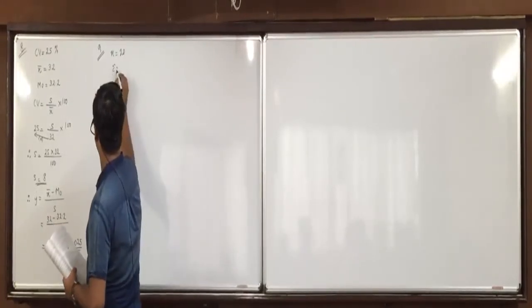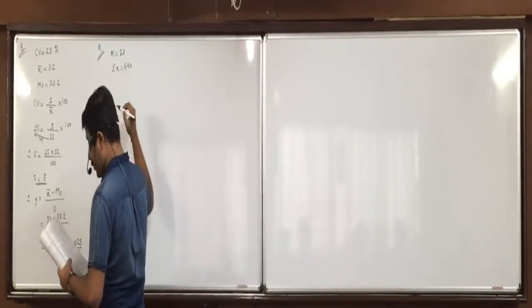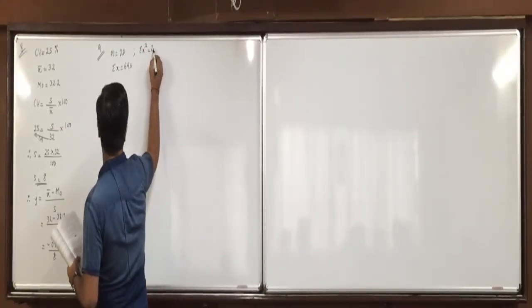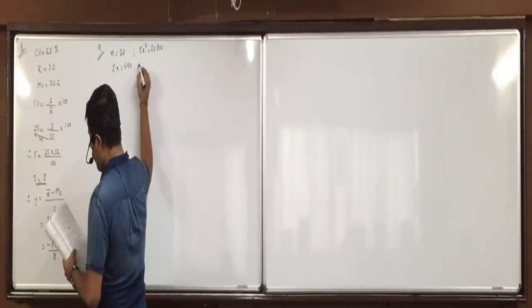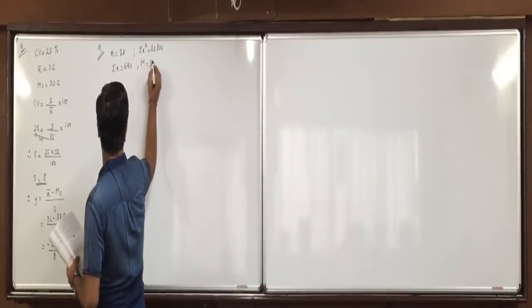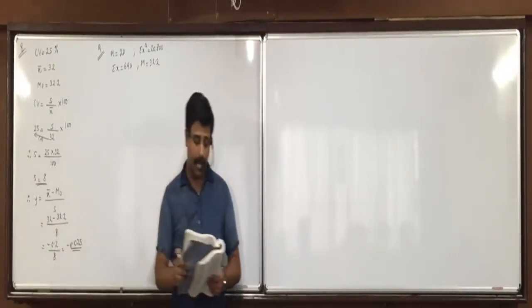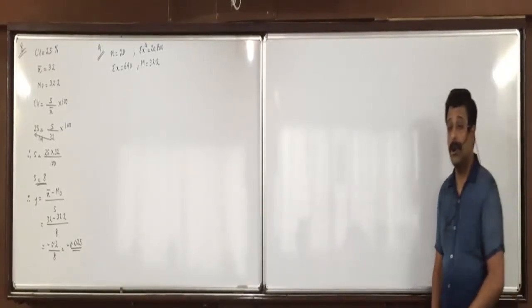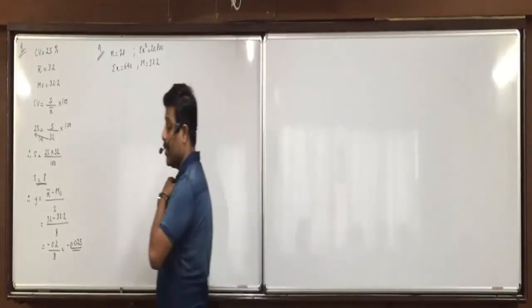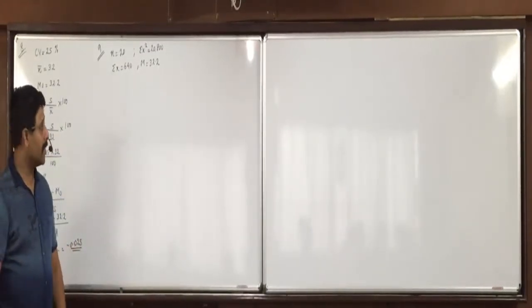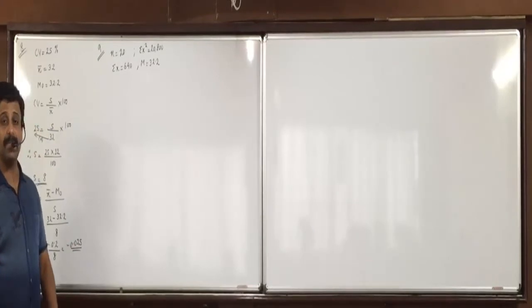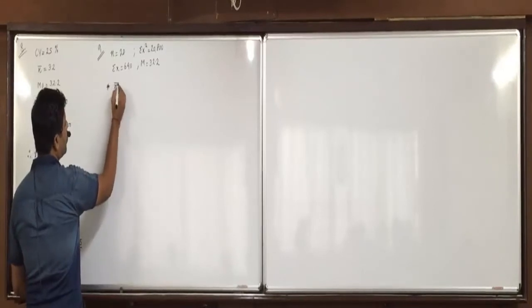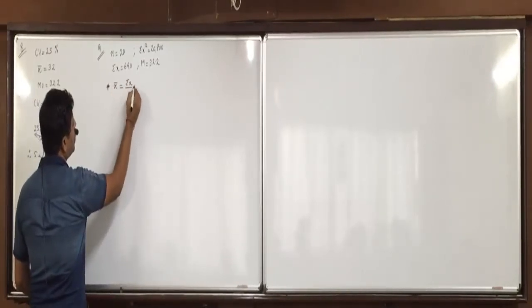Sigma x is 640. Sigma x square is 20,800. Median is 32.2. Now, how will we find coefficient of skewness? Yes, first we'll find x bar and s by applying their respective formulas. Like x bar is equal to sigma x upon n.